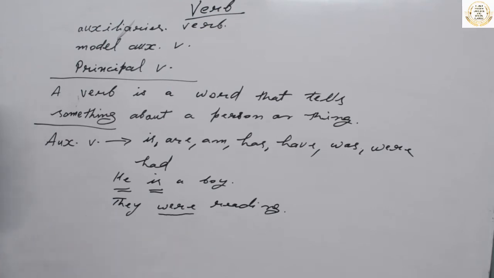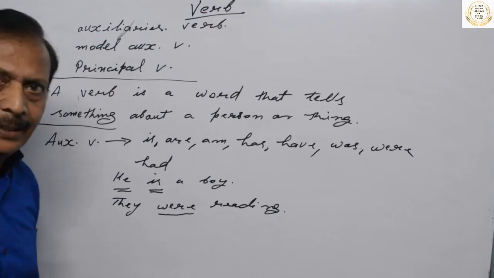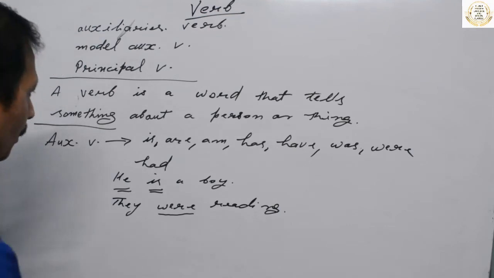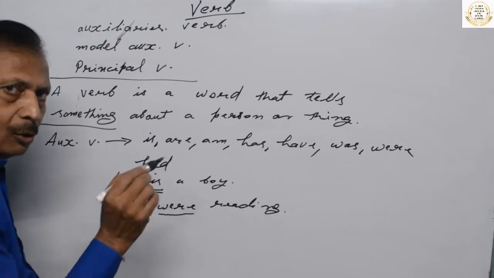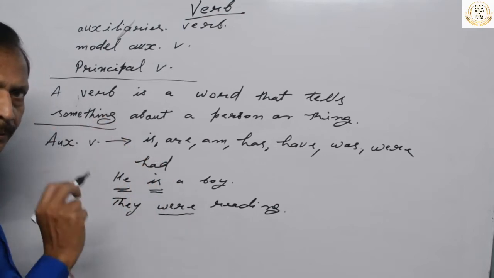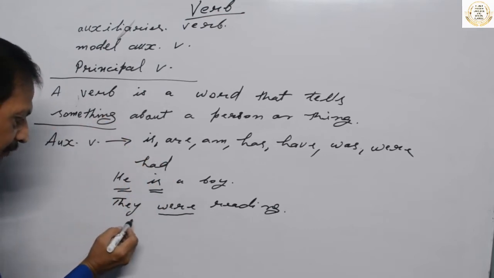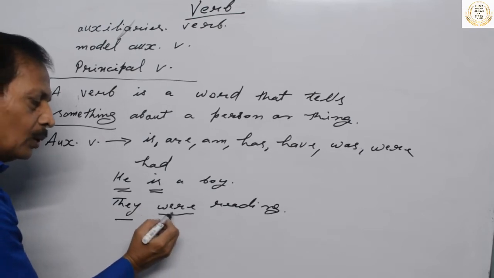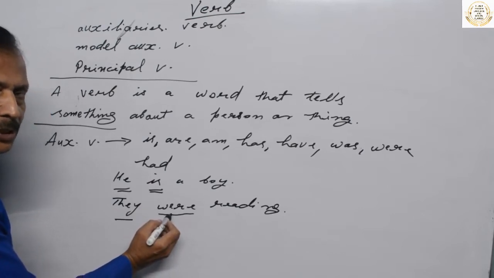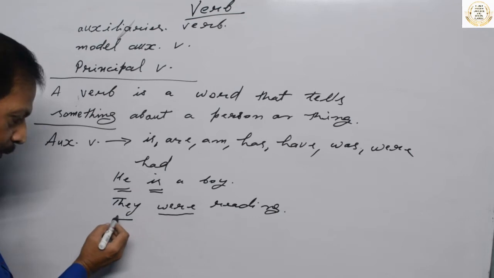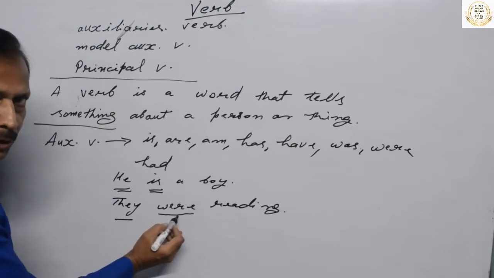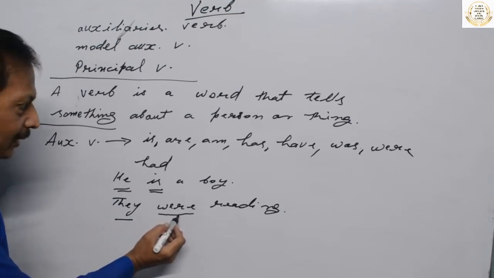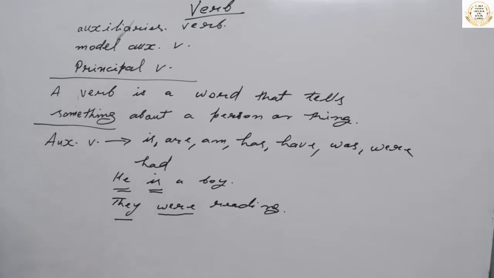We can't use is, we can't use has, we can't use was, because these auxiliaries are singular, while the subject here is plural. This is the reason that we have to choose plural auxiliary verb, which gives the sense of plurality. So plural subject, plural auxiliary verb. Is it okay? So this is clear.